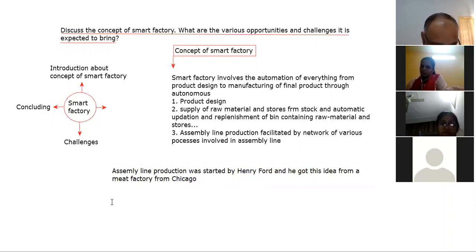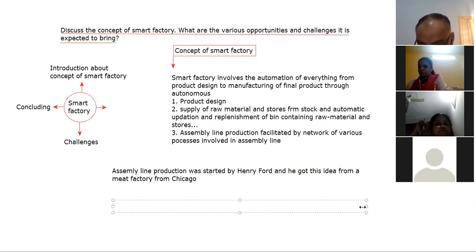Actually, butchering of the pigs was done there. A pig was hanged on a conveyor belt.